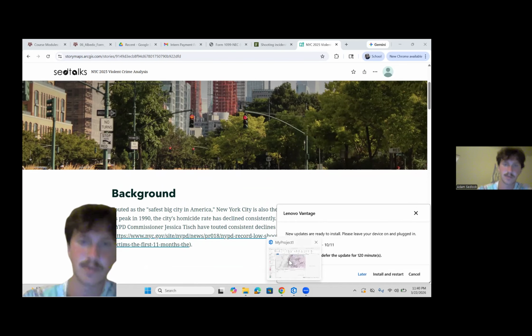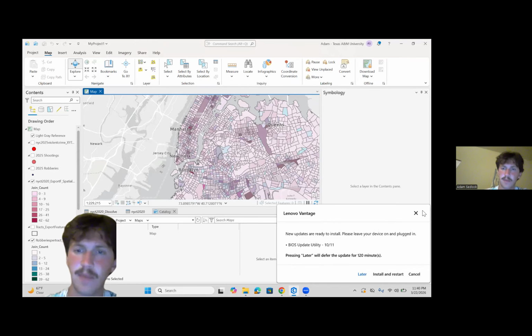First, I'm going to go into ArcGIS Pro. So what we see here is a rough map of New York City.